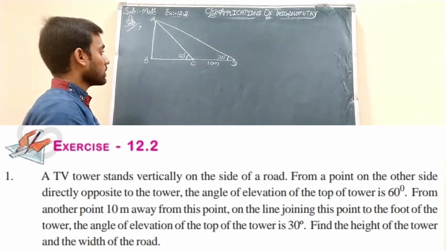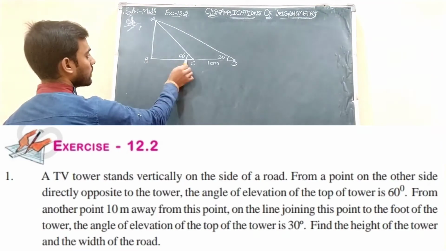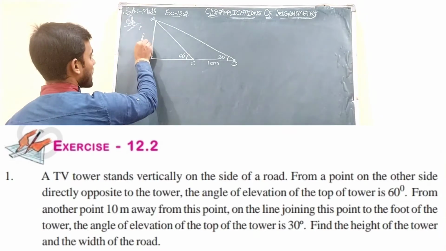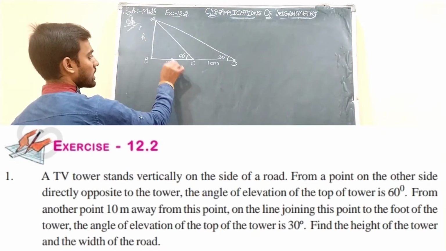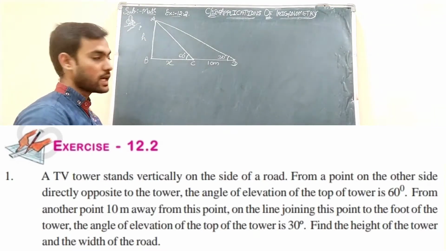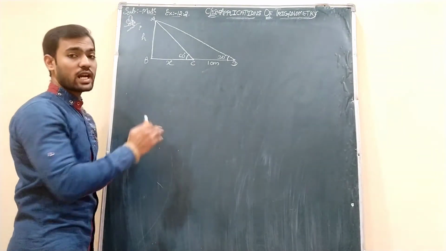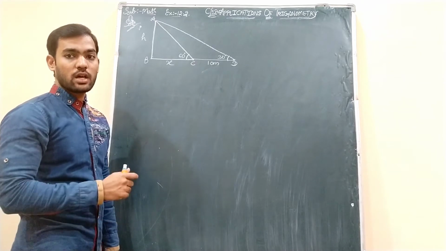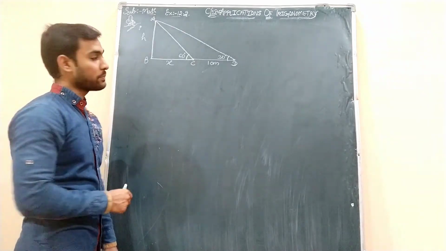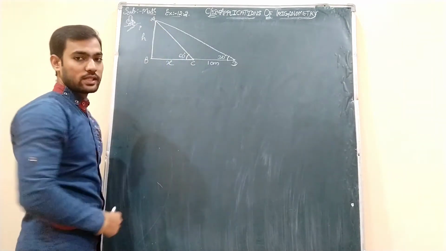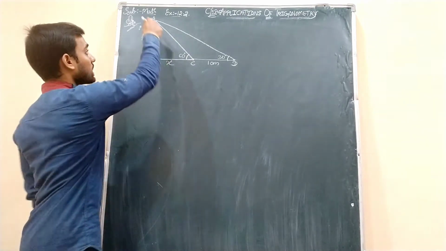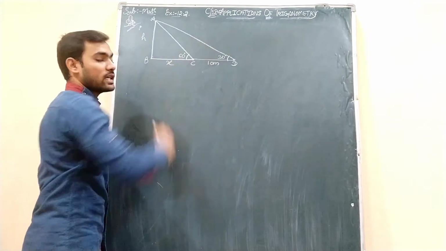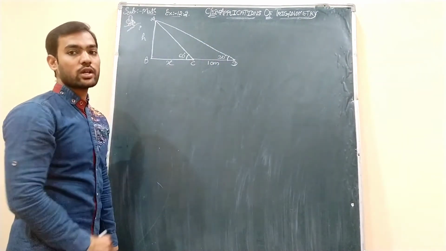Okay students, so now we will see this is the width of the road and this is the height of the tower that we need to find out. Let us take this as H and this we will take as X. Understand? So here there are two triangles involved. As I said, this exercise deals with the problems related to two triangles. So here one triangle is ABC and another triangle is ABD. Okay students, you should not take ACD because that is not a right angle triangle.